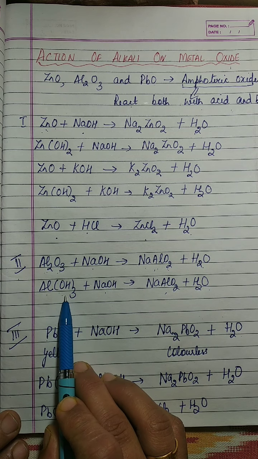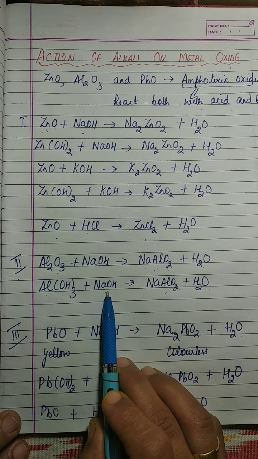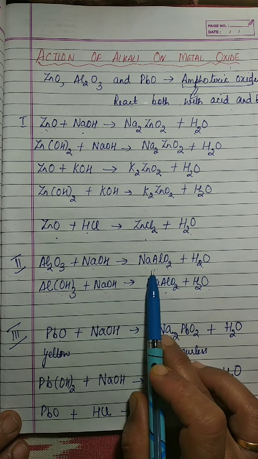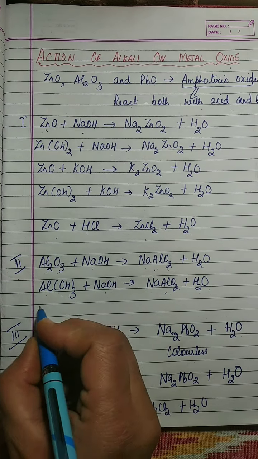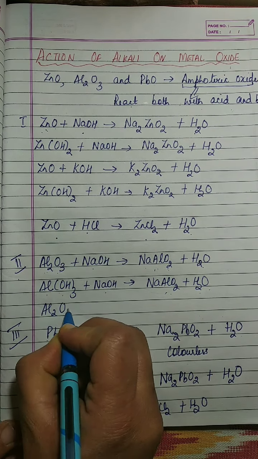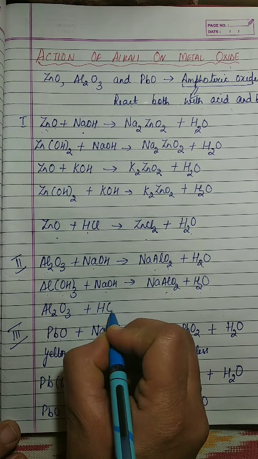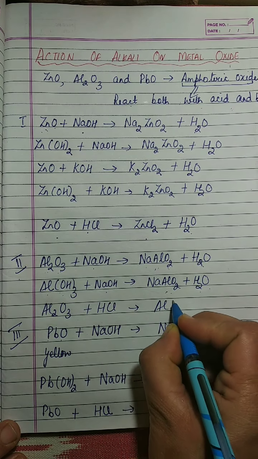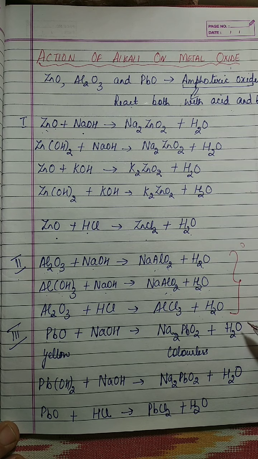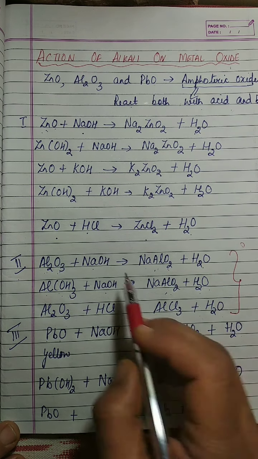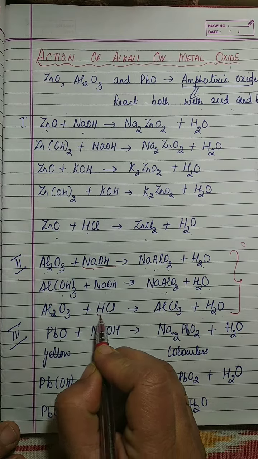Aluminium hydroxide also combines with hot and concentrated sodium hydroxide, forming sodium meta-aluminate along with water. Aluminium oxide can also combine with acid, forming salt, that is AlCl3, along with water. So this shows that aluminium oxide is amphoteric in nature, reacts both with alkali as well as acid.